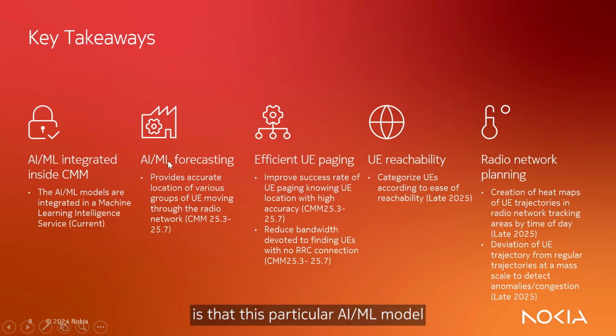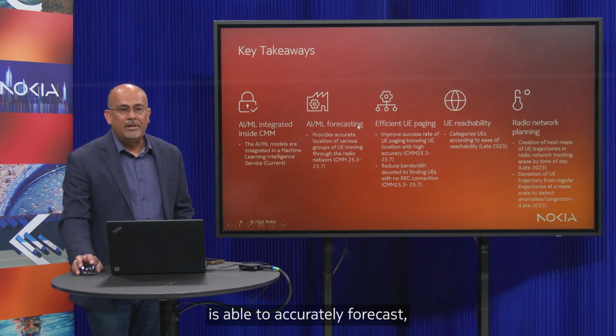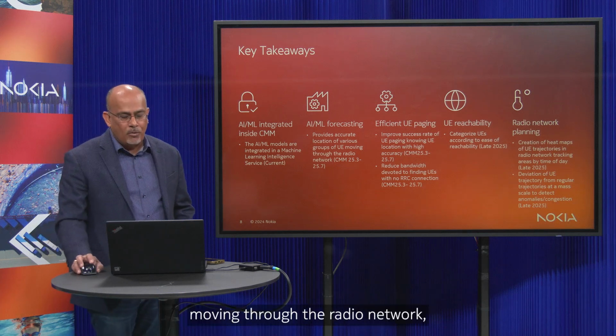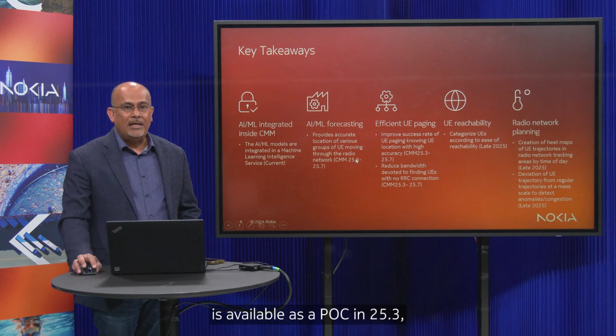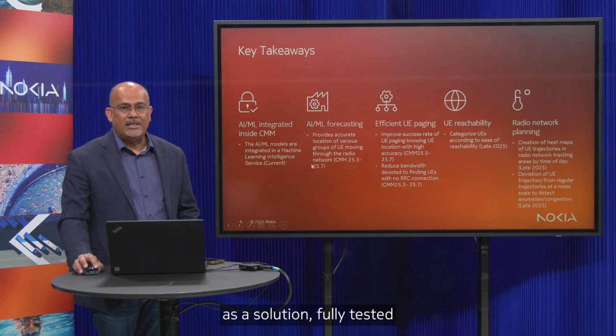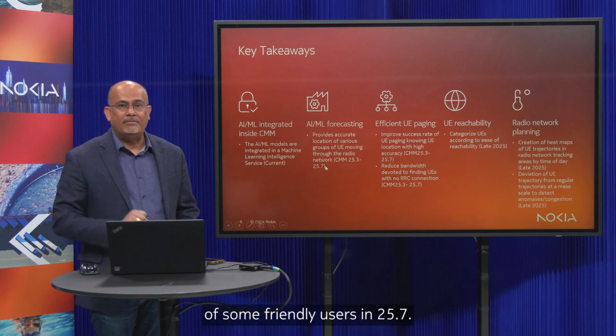Second thing is that this particular AI/ML model is able to accurately forecast the location of a UE moving through the radio network. And this solution is available as a POC in 25.3, and we'd like to deliver it as a solution fully tested and hopefully with the help of some friendly users in 25.7.